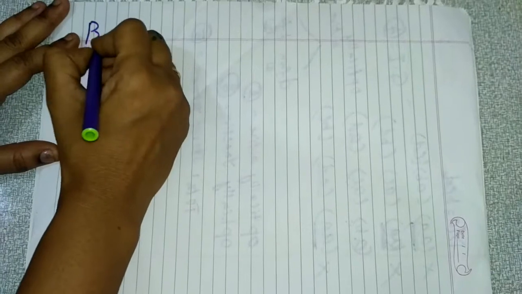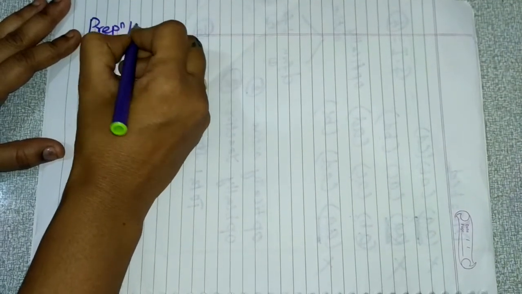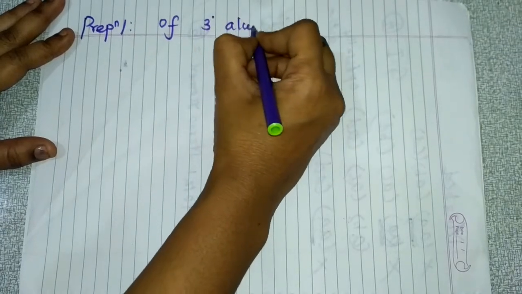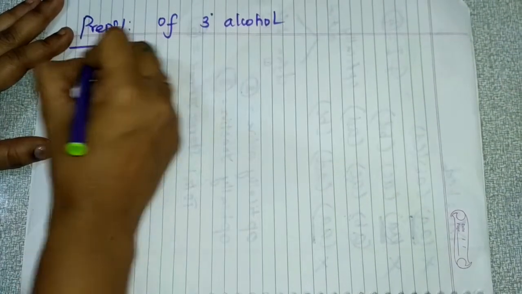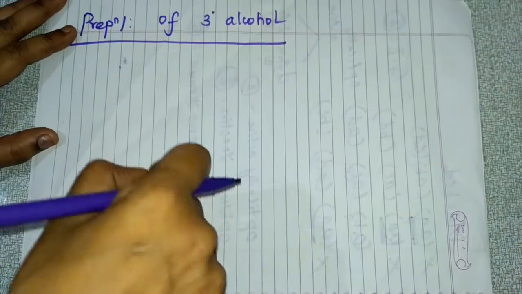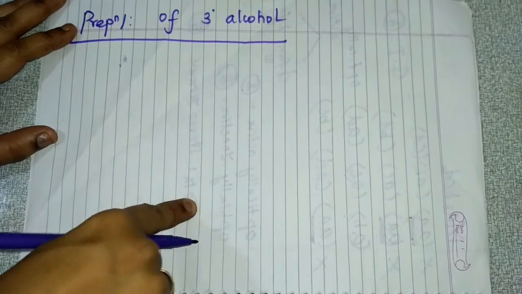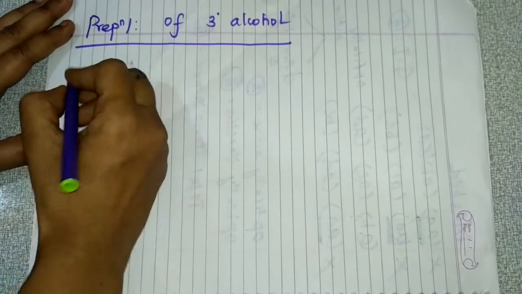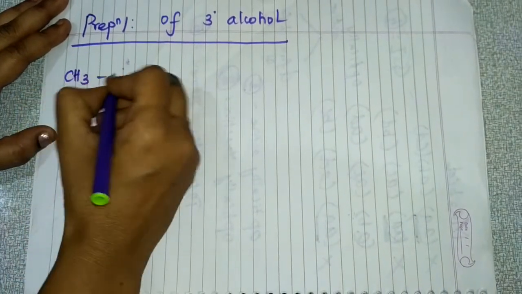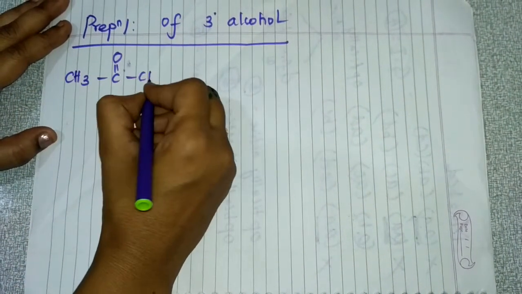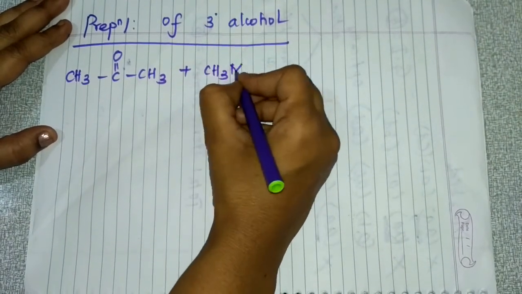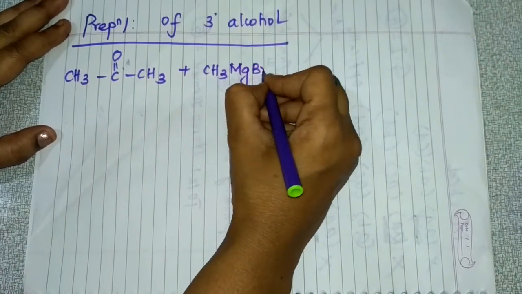Next is the preparation of tertiary alcohol from Grignard reagent. For the preparation of tertiary alcohol, you can take a ketone. So CH3COCH3 plus Grignard reagent CH3MgBr.